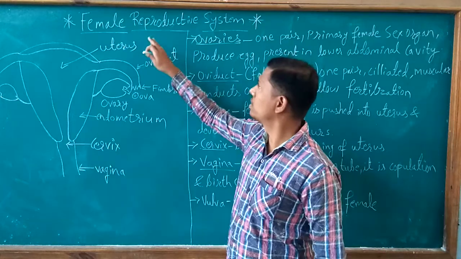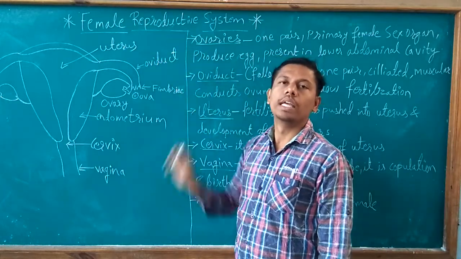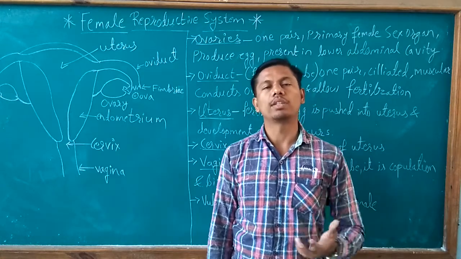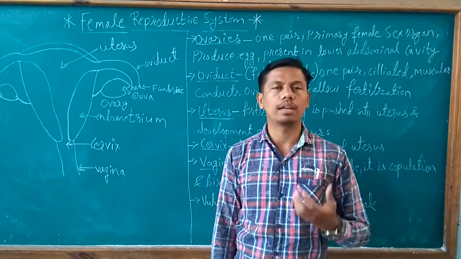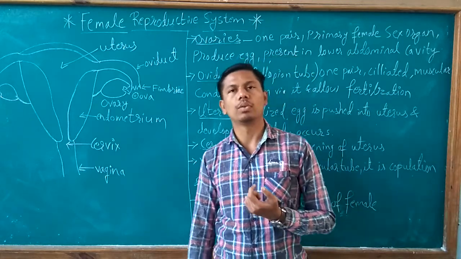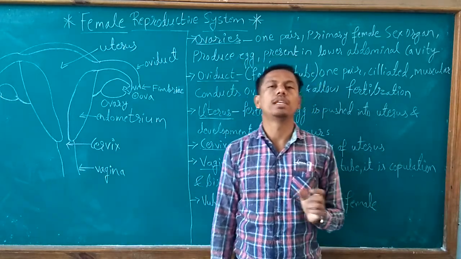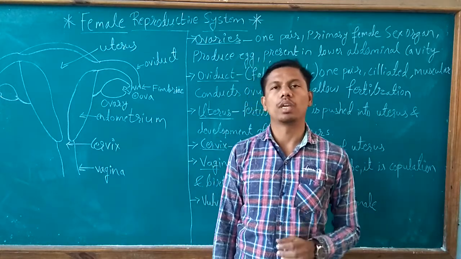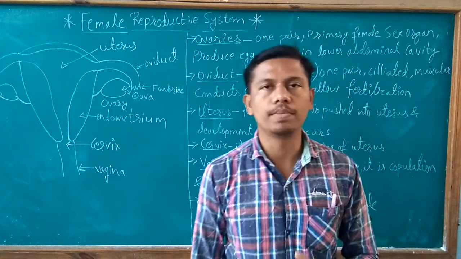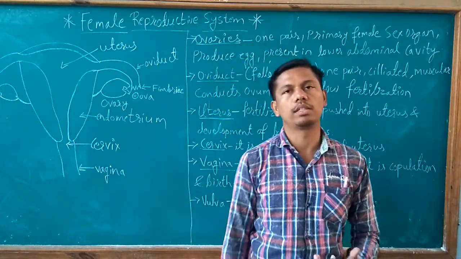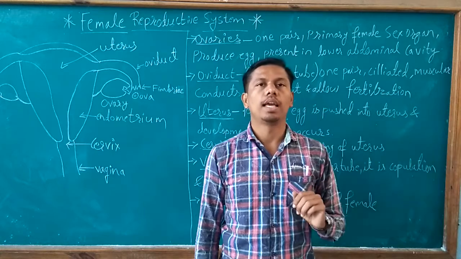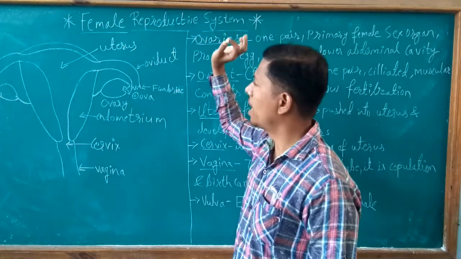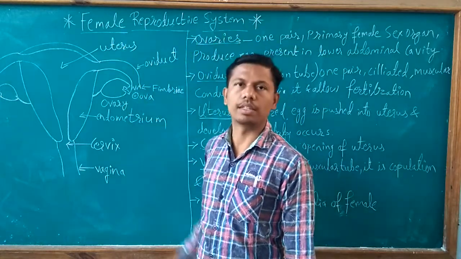Next part that we are going to study is the female reproductive system. In the previous lecture we have studied the male reproductive system, its function and characteristics, and how the reproductive cell is produced by the male reproductive system, that is, production of sperms by the testes. So testes is a primary sex organ in male, and now the next that we are going to study is the female reproductive system and its characteristics.